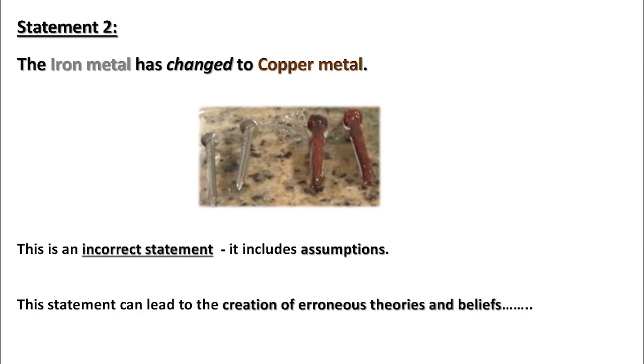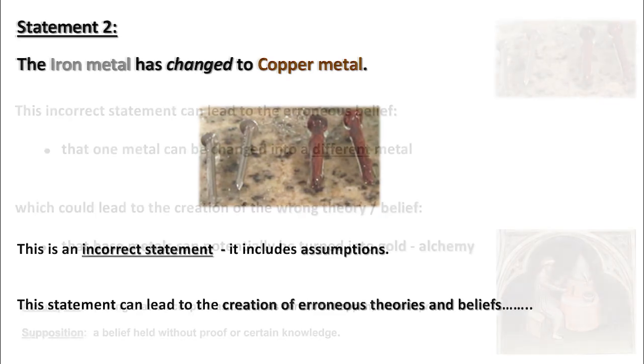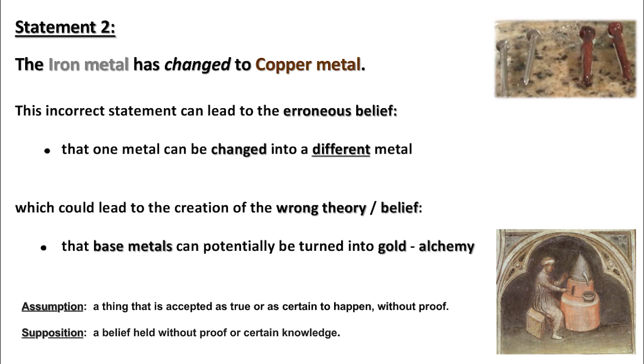Statement 2. The iron metal has changed to copper metal. This is an incorrect statement. It includes assumptions. This statement can lead to the creation of erroneous theories and beliefs. This incorrect statement can lead to the erroneous belief that one metal can be changed into a different metal, which could lead to the creation of the wrong theory or belief that base metals can potentially be turned into gold, alchemy. Assumption, a thing that is accepted as true or as certain to happen without proof. Supposition, a belief held without proof or certain knowledge.